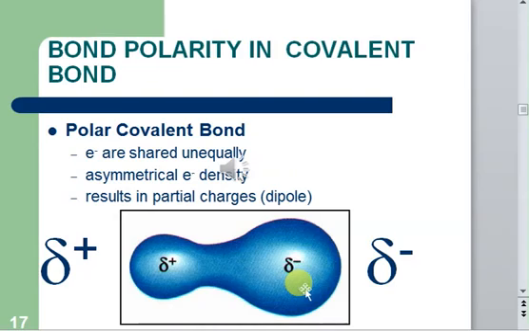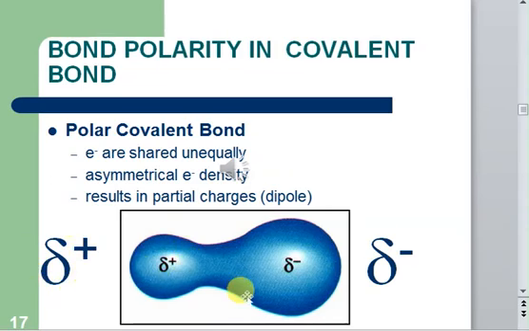So an atom that keeps the electronic density more towards itself is said to be partial negative. And the atom that keeps the electronic density lesser towards itself is unable to retain the electronic density. You can see that here the loop is very weak. So this atom is said to be partial positive.